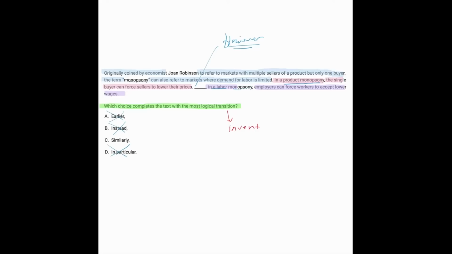So even though in my own words I picked however, similarly kind of fits, because in a product monopsony, the buyer forces the sellers to lower the price. Similarly, in the labor one, the employers force the workers to accept the low wages. So similarly works just like however. And when you pick in your own words an answer that's not exactly right, notice that it still empowers you to lead to the right answer. So the answer here is C.